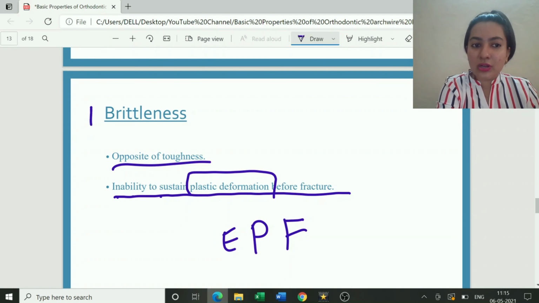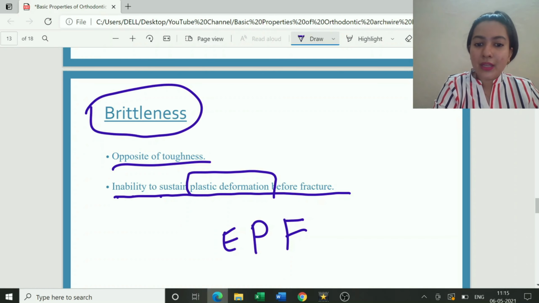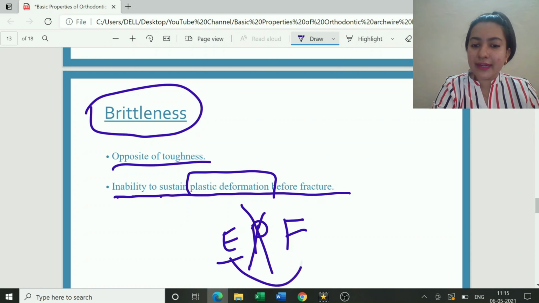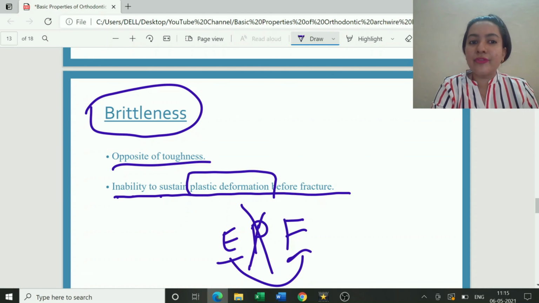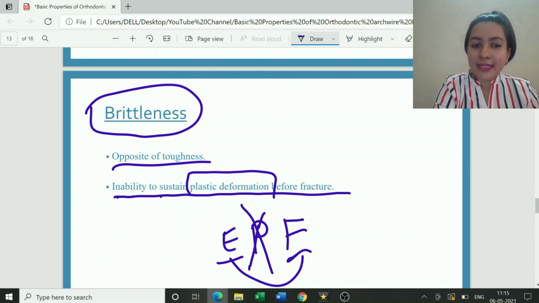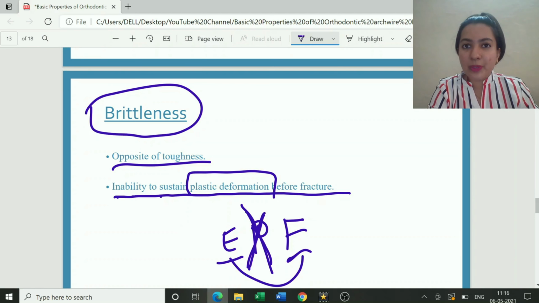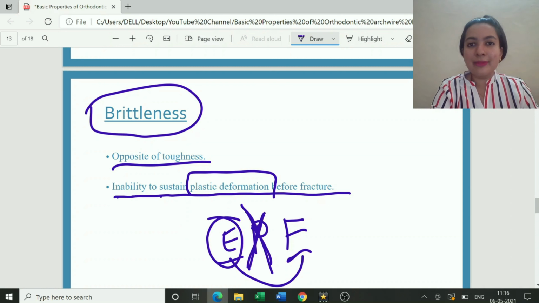If a material is brittle, it does not have this plastic stage. From being elastic, it will directly fracture. So this is the definition of brittleness: the inability to sustain plastic deformation before fracture. Before fracture there should be plastic deformation, but a brittle substance cannot sustain it. Either it is within the elastic limit or it will directly fracture.